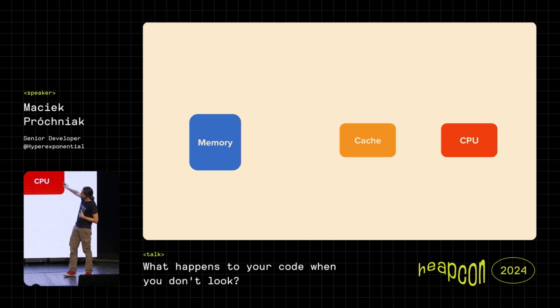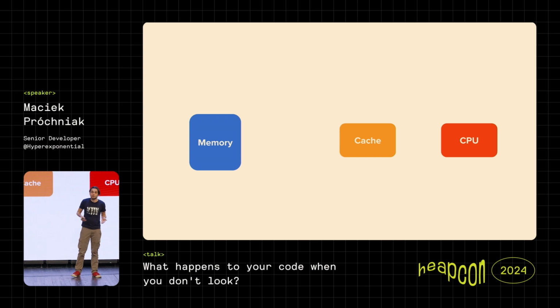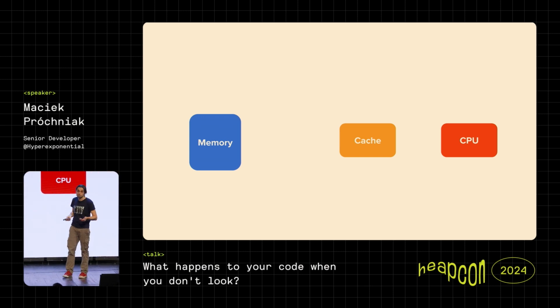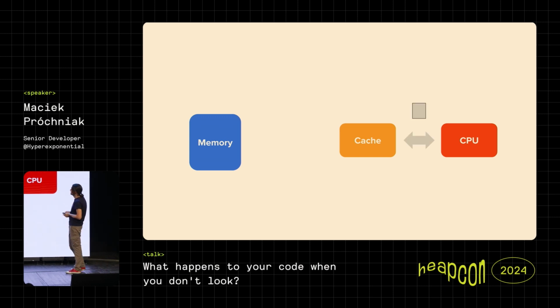Where we have the processor, we have the memory, but as we know, the memory is far away from the processor, so taking the values out of the memory can be quite expensive. So that's why modern CPUs have various layers of caches, and lightly used values can be taken from there.